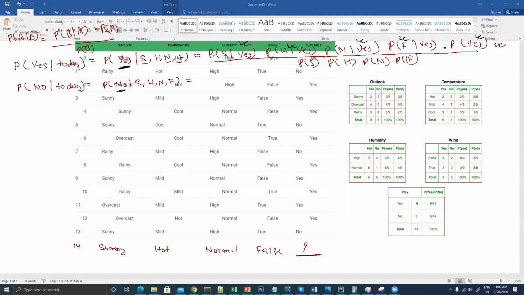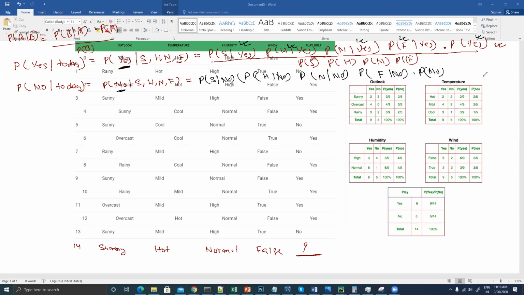Similarly, the probability of no will be the probability of sunny given no, the probability of humid given no, that is, the probability of occurrence of humid when you are not playing golf, and the probability of normal given no, the probability of false given no, into the probability of no. The denominator is the same, so I'm just canceling this out.